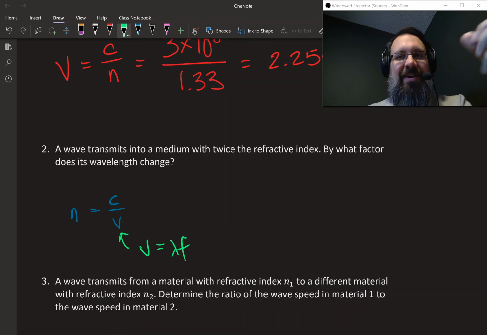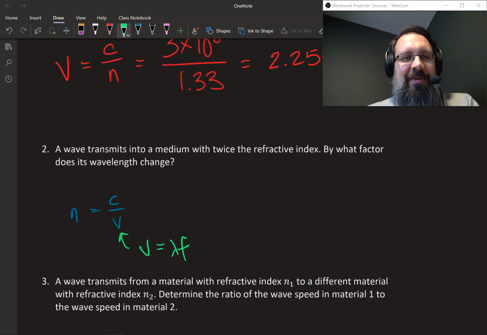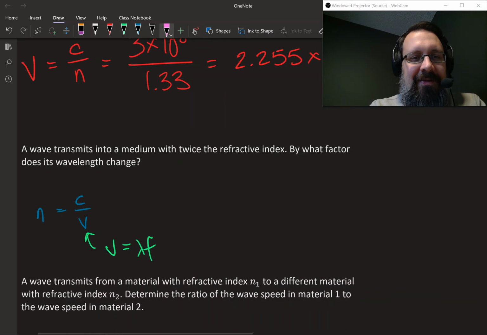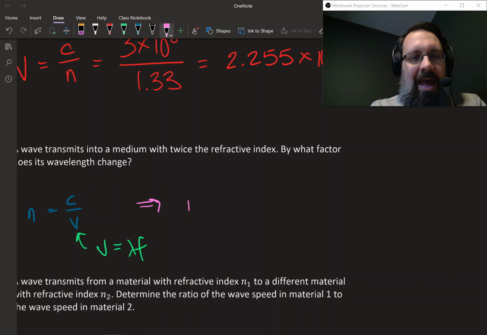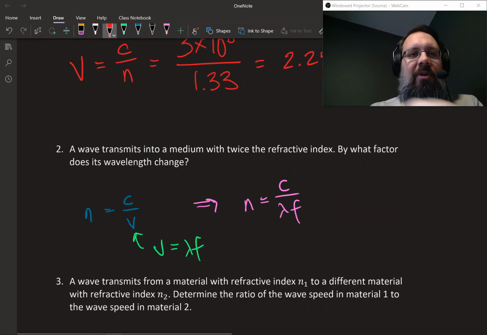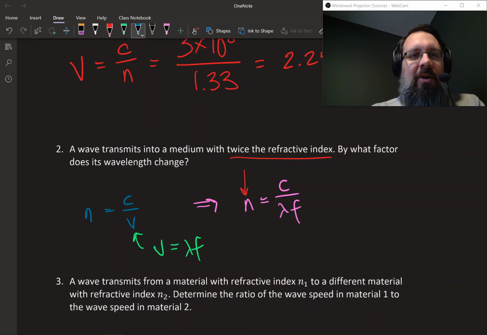So we can combine these two equations. We can take the wave equation and the index of refraction equation and stick them together. And so what would happen? If we do that, we'll end up with n equals c over lambda f. So now let's see if we can go back and answer our question. What we said was it's changing into a medium with twice the refractive index. So this quantity here is going to be doubled, and it wants to know by what factor the wavelength changes.